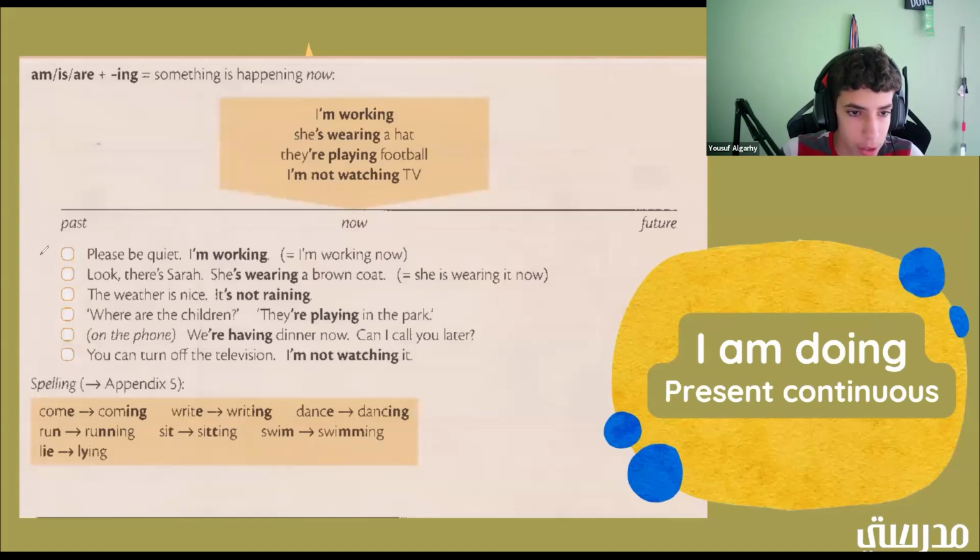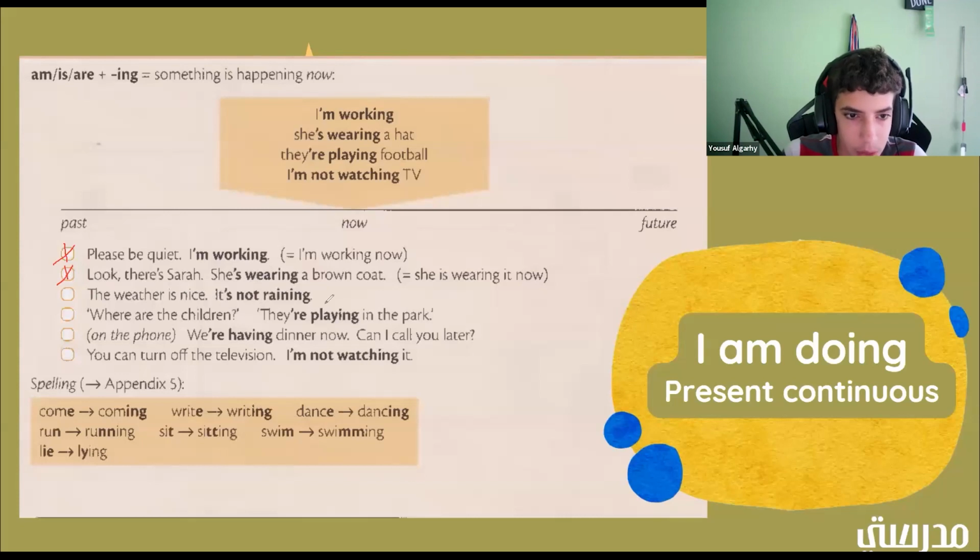So now we have here, I'm going to ask you if this is happening now, past, or future, okay? All right, so we have, please be quiet. I'm working. If they're working, does that mean that they're doing it now, in the past, or in the future? Yes, it means they're doing it now. Good job. All right, look, there's Sarah. She's wearing a brown coat. If she's wearing a brown coat, does it mean that she's wearing it now, in the past, or in the future? Now. Good job.